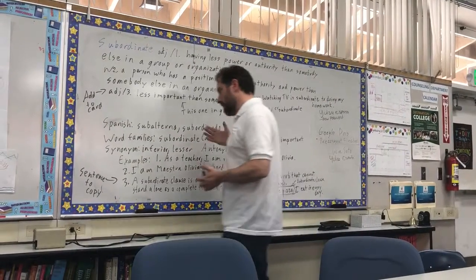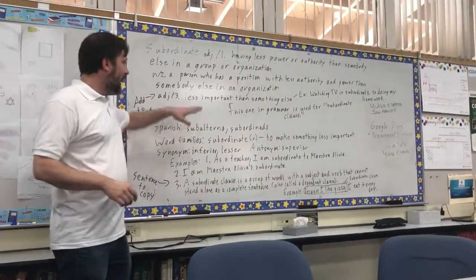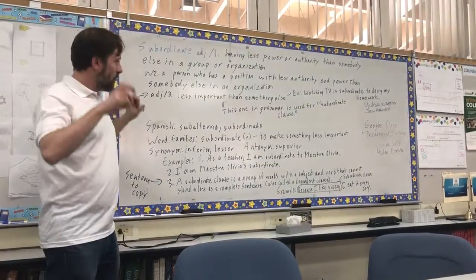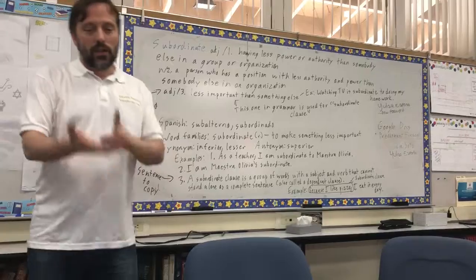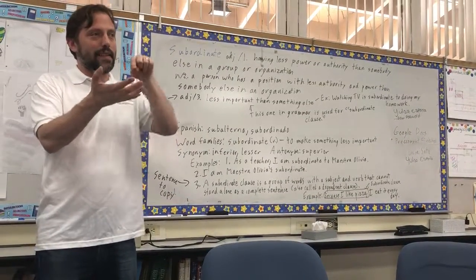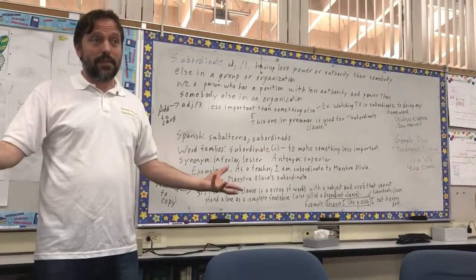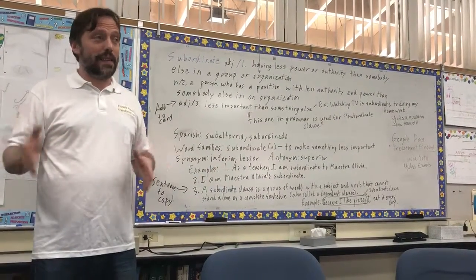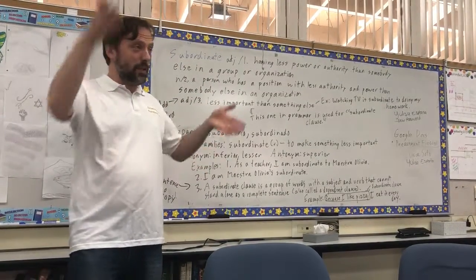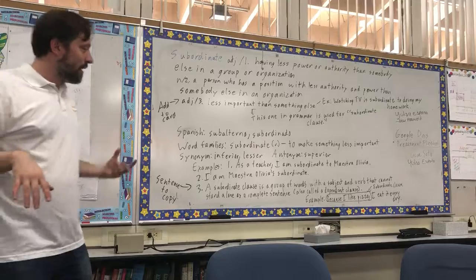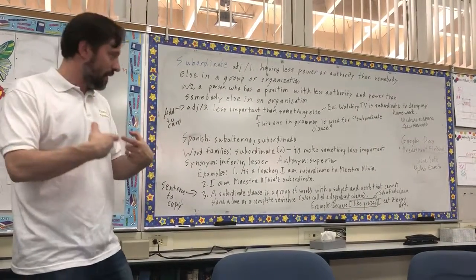Then another way we need to talk about how we use this is in grammar, because we're in English class. In grammar, we can talk about subordinate clause. A subordinate clause is a less important clause. So remember what a clause is. A clause has a subject and a predicate. So it's something that could be a sentence. Sometimes you just have one clause by itself. That's called a simple sentence. And you put a period, and that's okay, you can do that. Other times, clauses are connected to other clauses to make different types of sentences, bigger sentences.